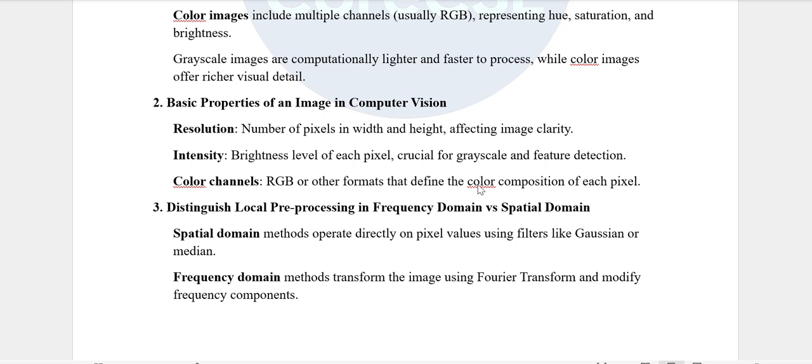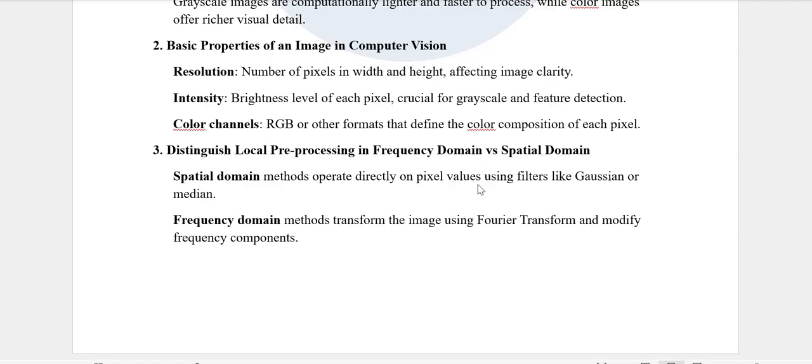Basic properties of an image in computer vision: resolution, intensity and color channel. Resolution means the number of pixels in width and height, affecting image clarity. Intensity is the brightness level of each pixel, crucial for grayscale and feature detection. Color channel, RGB or other formats, defines the color composition of each pixel.